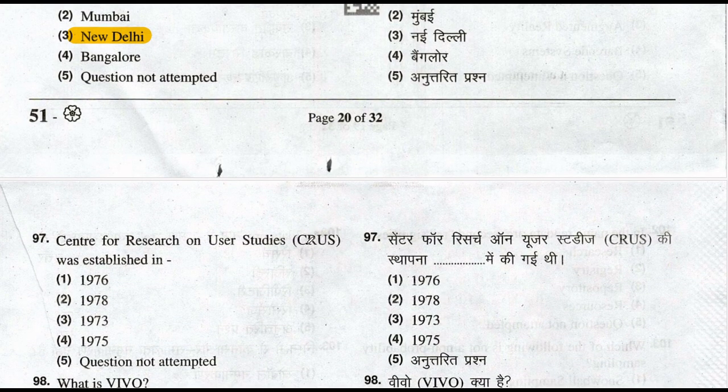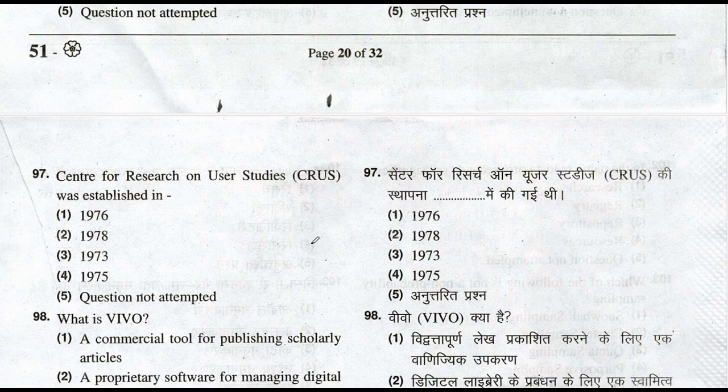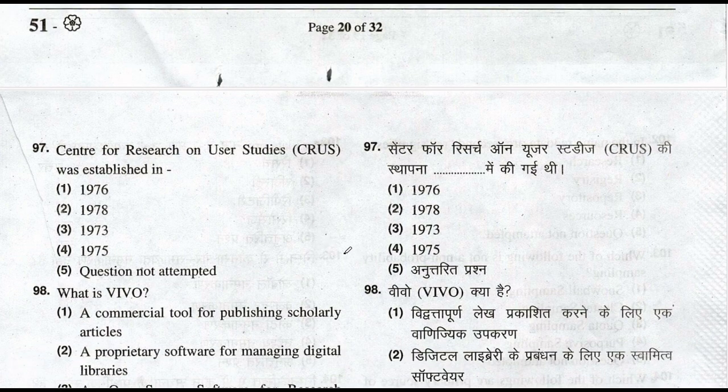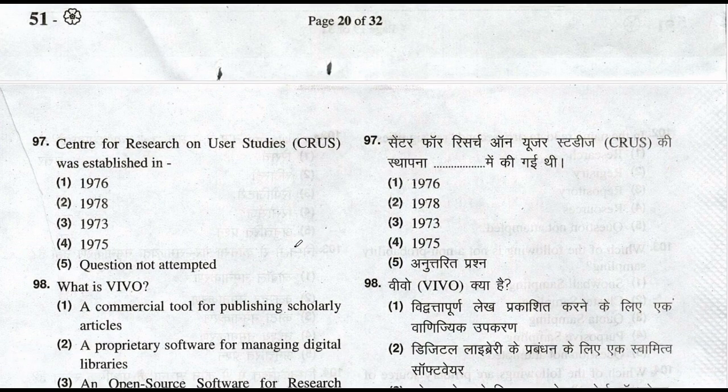Centre for Research on User Studies was established in 1975. Option number 4 is the right answer of this question. CRUS was established in 1975.